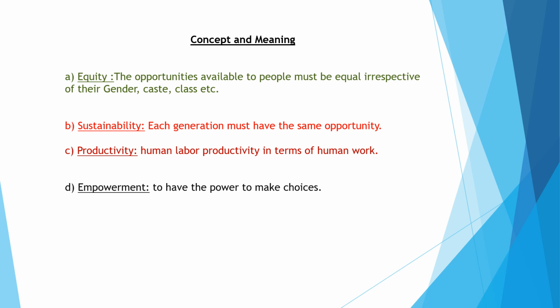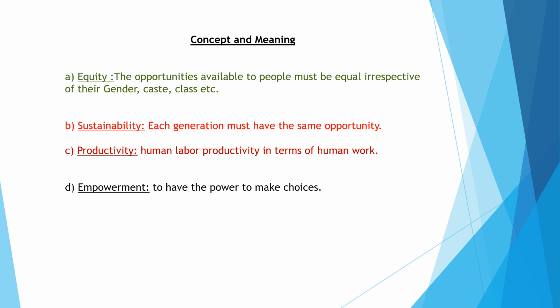Number four, empowerment. The term empowerment is very familiar to you, as we have all heard the term women empowerment. So empowerment means to have the power to make choices. Okay, so empowerment is very important, but here empowerment does not always mean women empowerment. Rather, it is a holistic concept. In a simple way, we can say empowerment is the power to make choices. That means we are not dependent on others when we are planning for something.